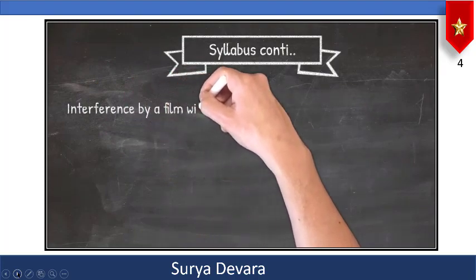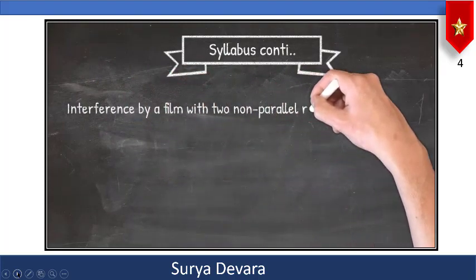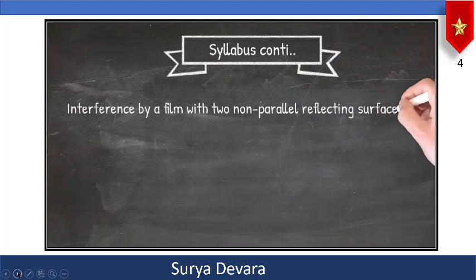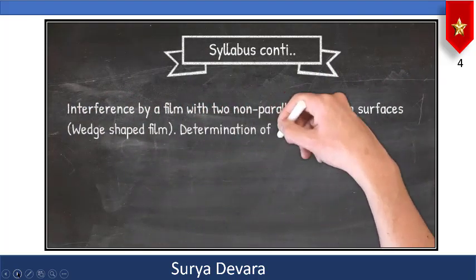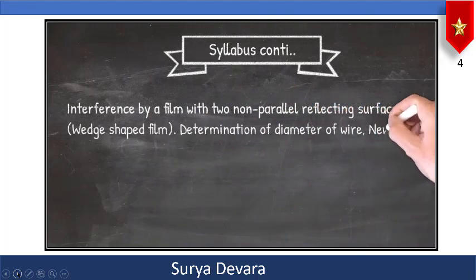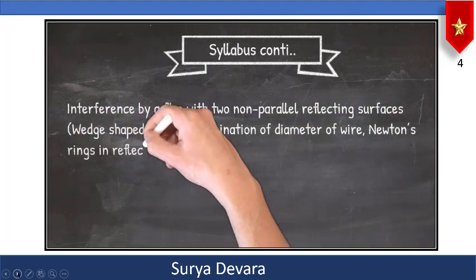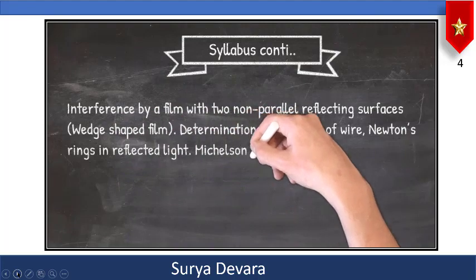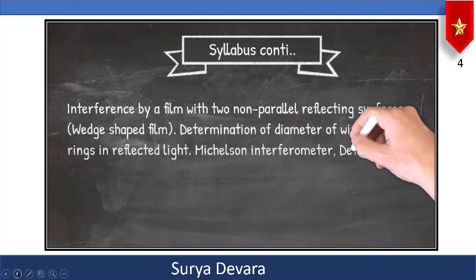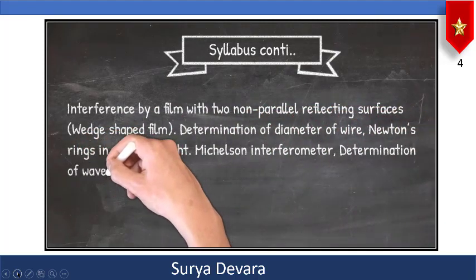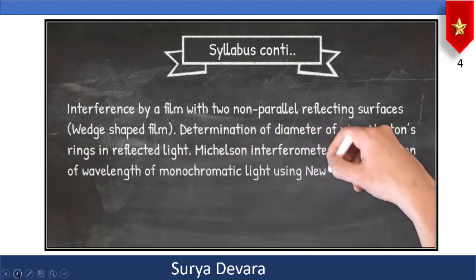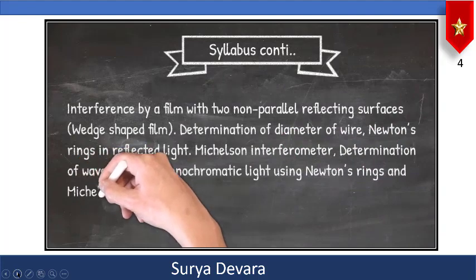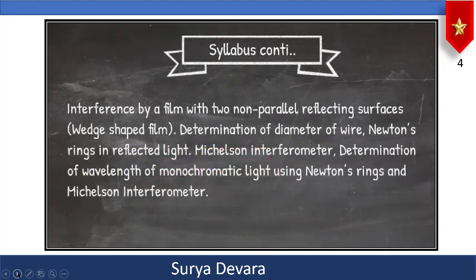And continuing further, interference by film with two non-parallel reflecting surfaces, that is called a wedge-shaped film, determination of diameter of a wire, Newton's rings in reflected light, Michelson's interferometer, determination of wavelength of monochromatic light using Newton's rings and Michelson's interferometer.